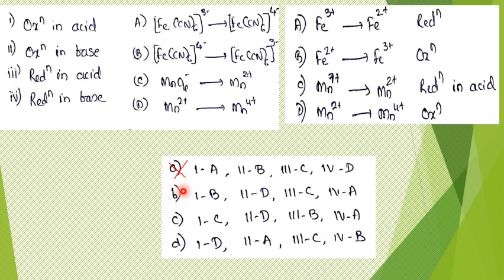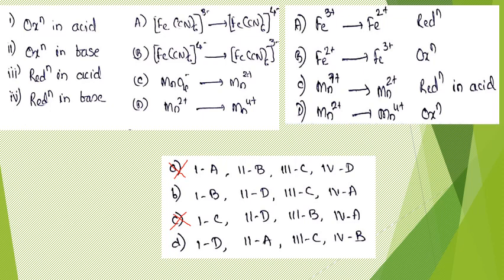But to make sure that option B itself is the correct answer, we should confirm that option C and option D are not correct. Let us verify one or two things from option C and option D. If you look at option C, 1C they say. So 1 is oxidation in acid, they have said, but C, what you find, is reduction in acid. So straight away you can see that the first thing itself is not matching. This cannot be the answer.